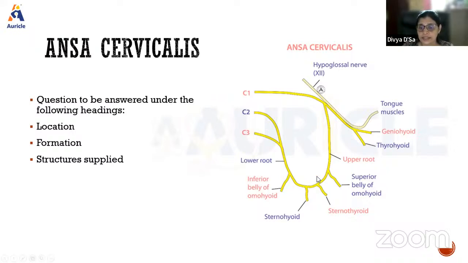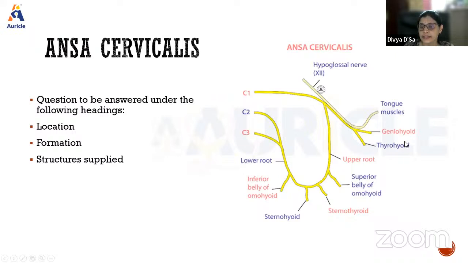Now, what is the next thing you need to know? Why is it forming a loop? It is basically forming a loop to supply the infrahyoid muscles. Can you name some infrahyoid muscles? Infrahyoid means coming from below and getting inserted to the hyoid bone. So which are those infrahyoid muscles? We have the omohyoid muscle, sternohyoid muscle, sternothyroid muscle, as well as thyrohyoid muscle.